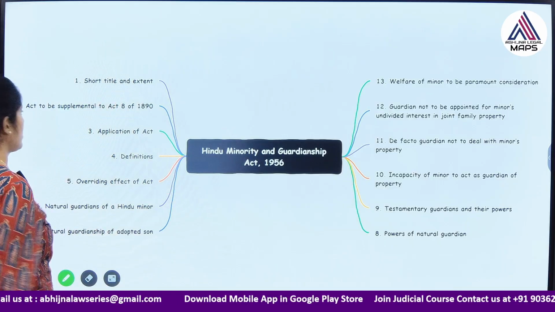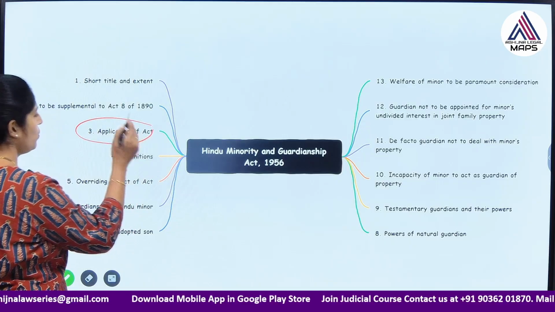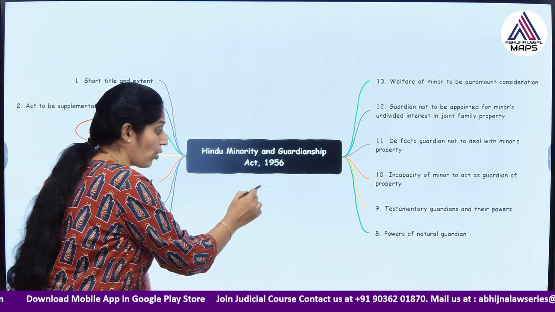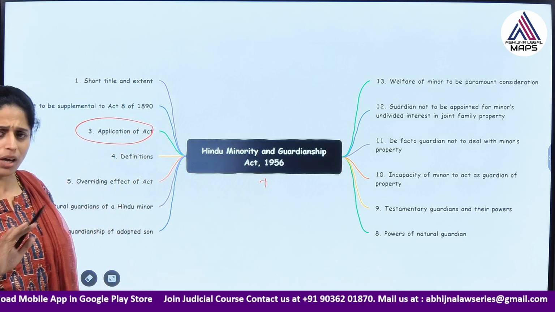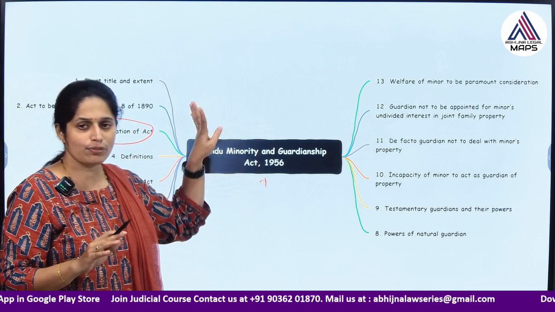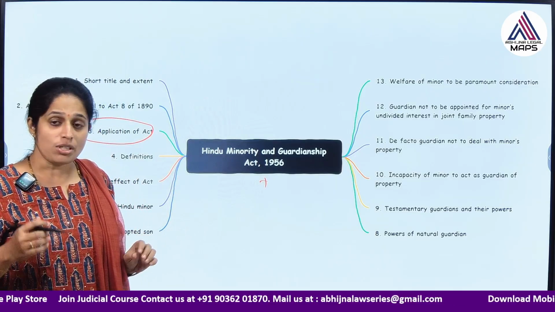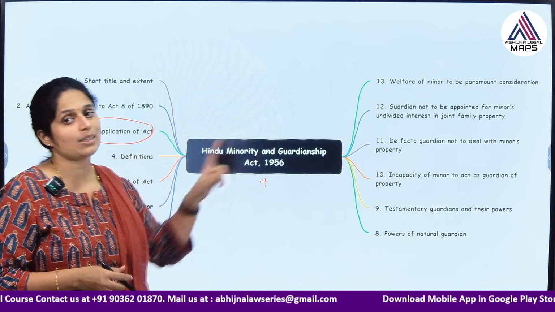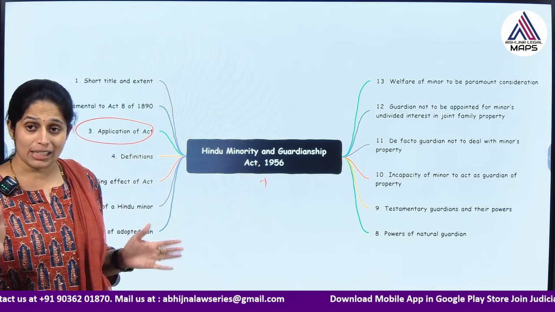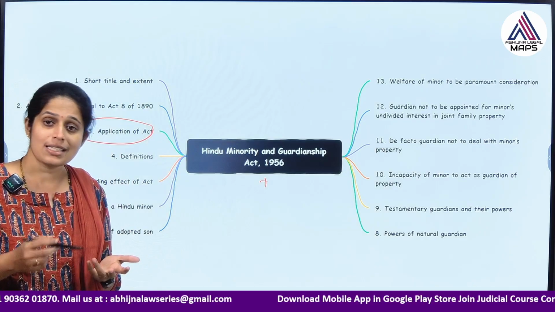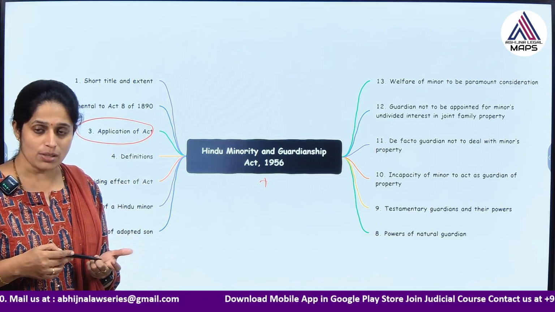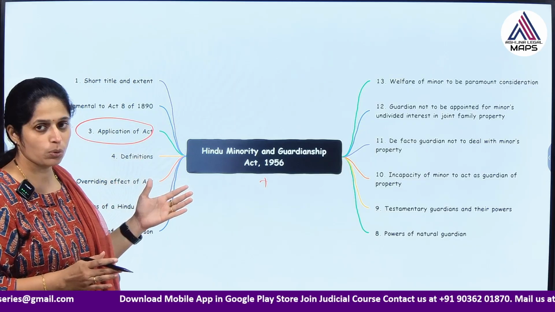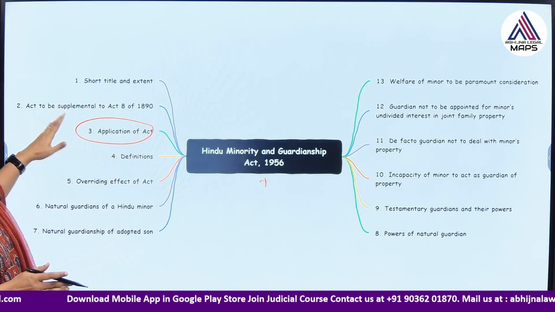So, the main important sections are the application of the act. To whom does this act apply? Not only this act, the other 3 acts I already mentioned, like the Hindu Marriage Act, all these 4 acts define who is a Hindu, because these acts are applicable only to Hindus. Hindu by religion also includes Buddhists, Sikhs and Jains, okay. That is why they have given a very elaborate definition of who is a Hindu. So, the main section is the application of the act.